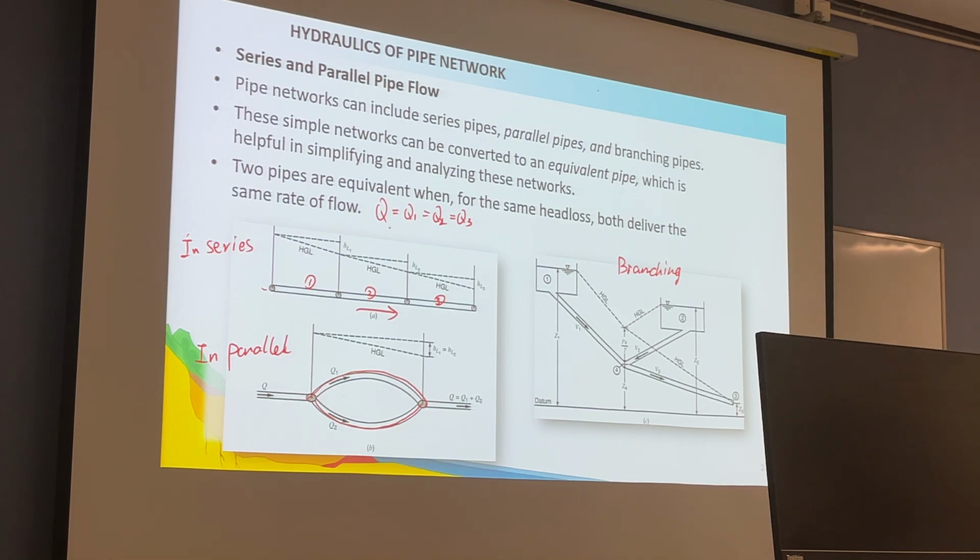So the total head loss is equal to the head loss in pipe 1 plus head loss in pipe 2 plus head loss in pipe 3. This is the pipes in series. This is very straightforward.